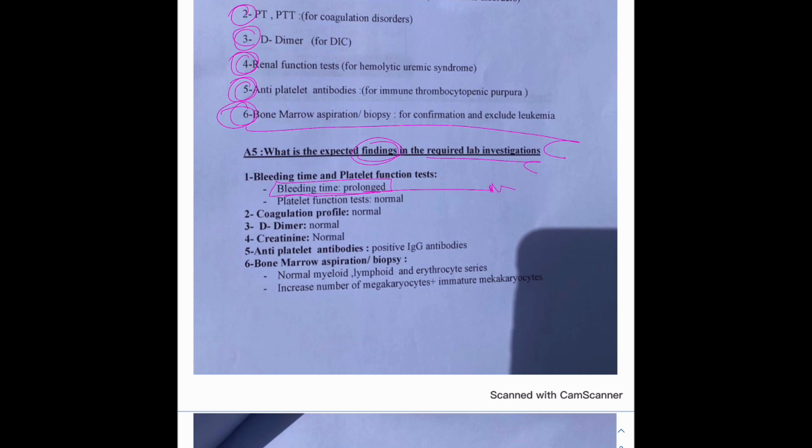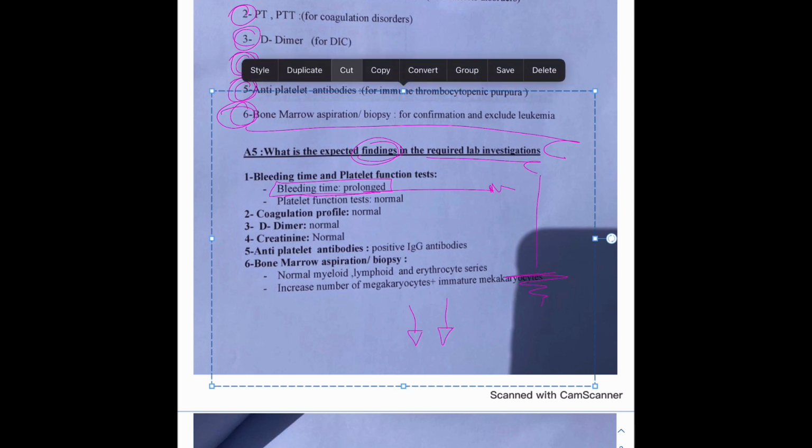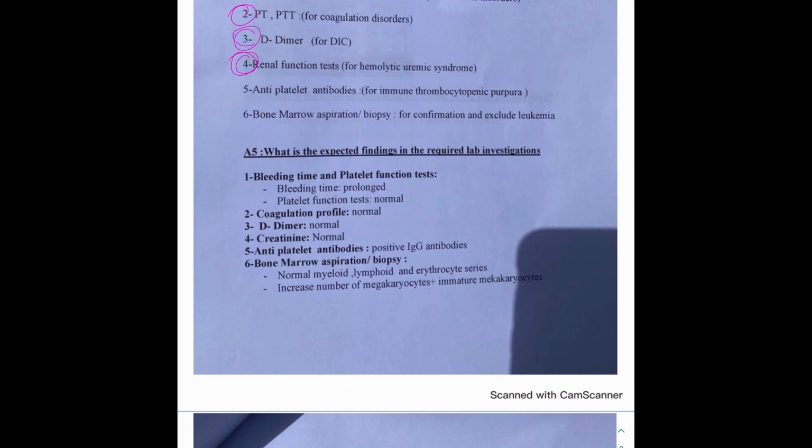Okay, you're going to wonder why there's an abnormal function. Because those platelets are decreased, right? They're not going to do their job as well. Once they are decreasing in number, they're not going to do their job effectively. So that's why it is prolonged.